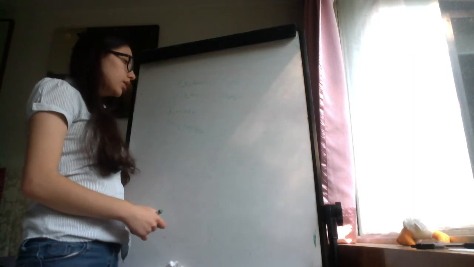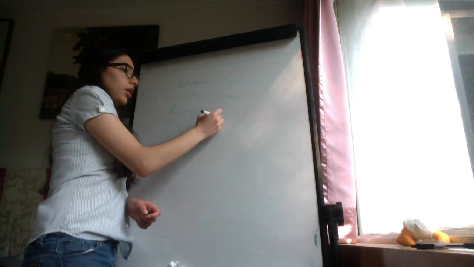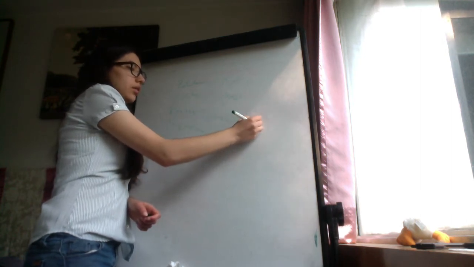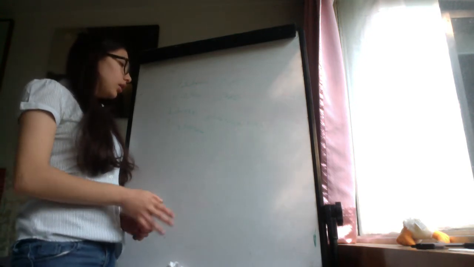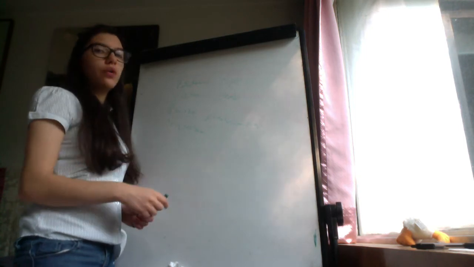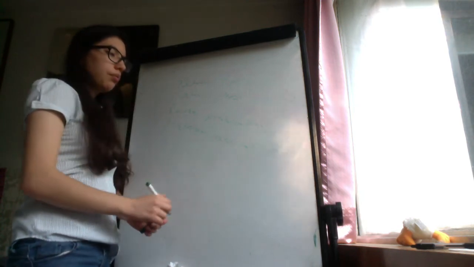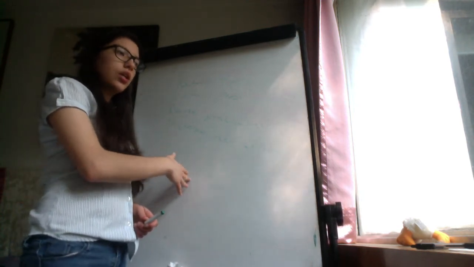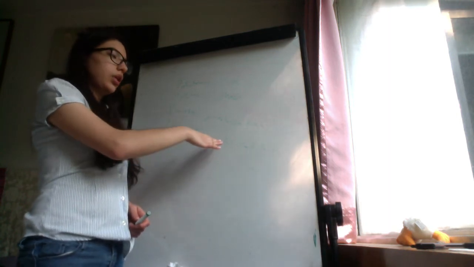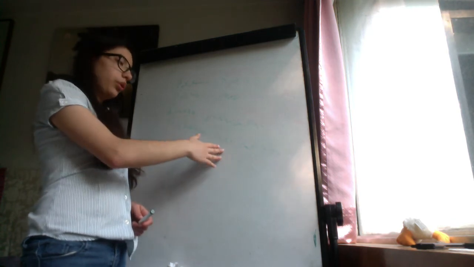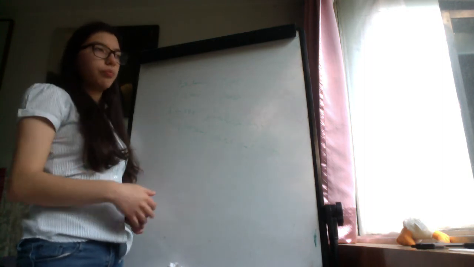Next we have ureagenesis, because glucagon activates the N-acetyl glutamate synthase enzyme, one of the first enzymes in the urea cycle. And in ketogenesis, glucagon inhibits acetyl coenzyme A carboxylase. This enzyme is the one that converts acetyl-CoA to malonyl-CoA, and malonyl-CoA inhibits ketogenesis. So if we decrease malonyl-CoA due to inactivation of the enzyme acetyl-CoA carboxylase, then we are promoting ketogenesis.